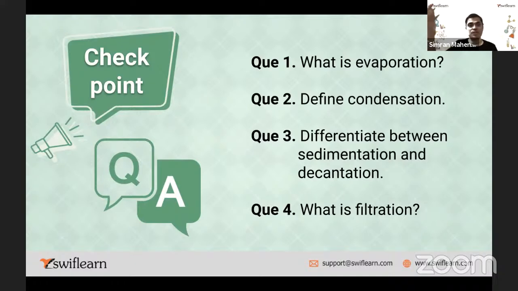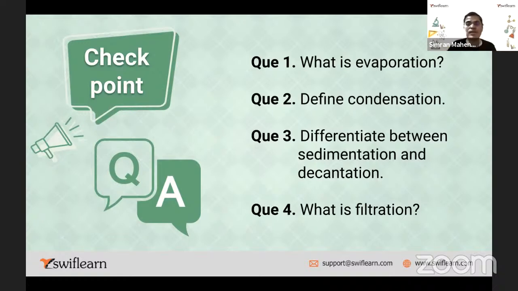Yes, very good. Evaporation is a process in which you heat the substance to separate it out. Can anybody tell me which example we discussed in case of evaporation? Example for evaporation. Yes, very good, salt water. If you want to separate the salt from the salt water, what do we do? We heat the salt water. Then eventually salt will be left out, and the water gets evaporated into the air. That is correct. So in the process of evaporation, is temperature increased or decreased? Of course, increased. Very good.